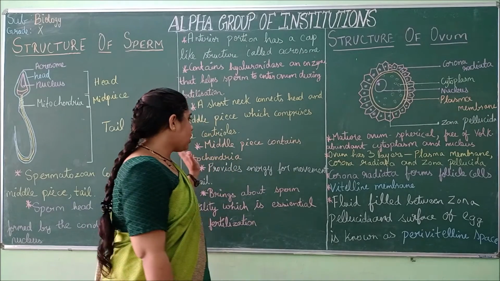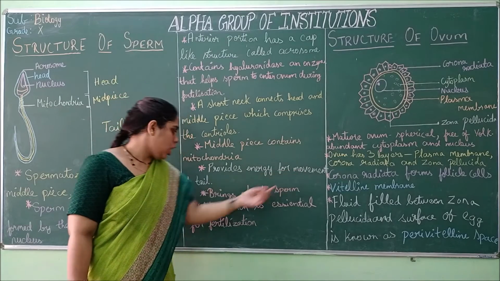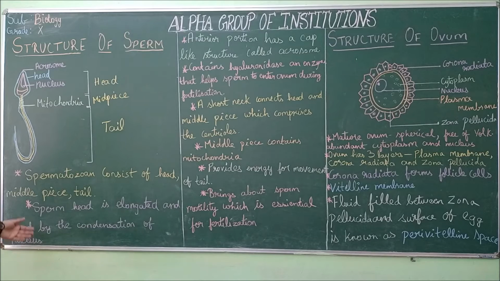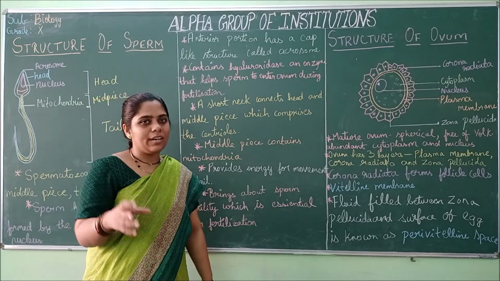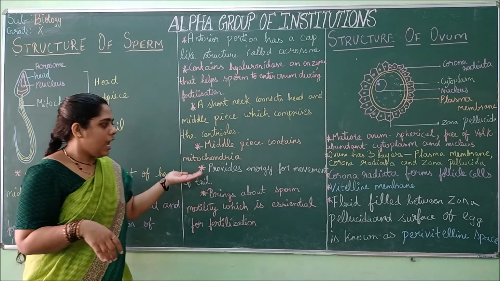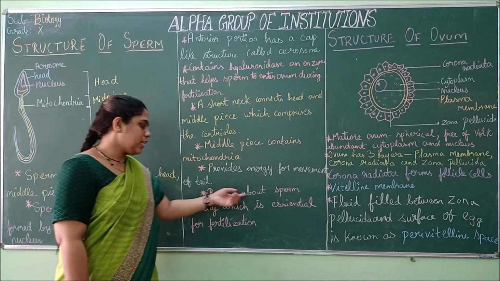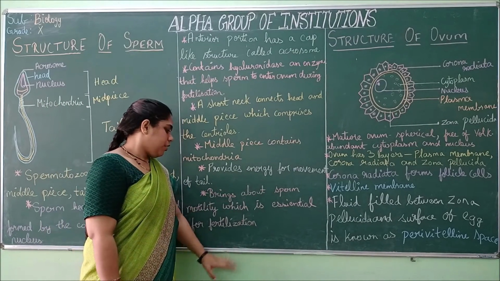Likewise, mitochondria provides energy for movement of the tail. For motility, for locomotion, the tail has to move. So for that, mitochondria gives energy. It is the powerhouse of the cell. So it gives energy for the movement of the tail and brings about sperm motility, which is essential for fertilization.